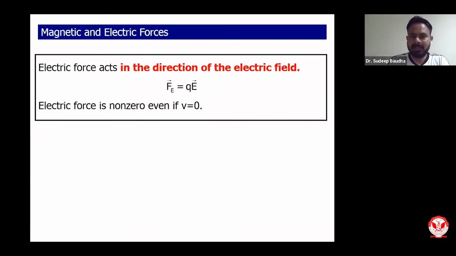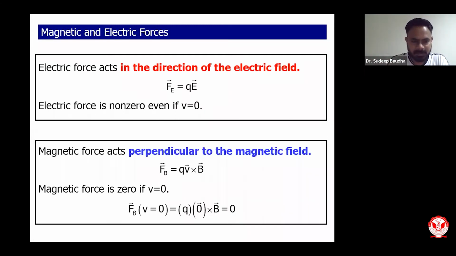So electric force acts in the direction of the electric field. That is what you know from our concept of electrostatics. Electric field is non-zero even though velocity is zero. So if the charge is stationary, then also there will be some sort of electric field and there will be some sort of force on that particular charge because of the electric field. Contrary to this, in case of magnetic field, force acts perpendicular to the magnetic field. And if velocity is zero, then the force exerted on that particular object which has a charge will be zero. So that is a very fundamental difference.